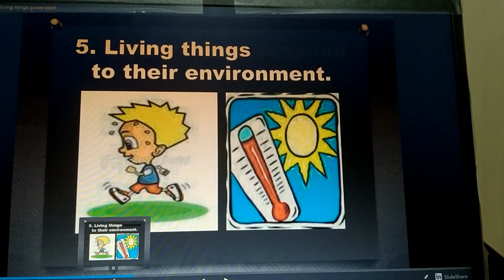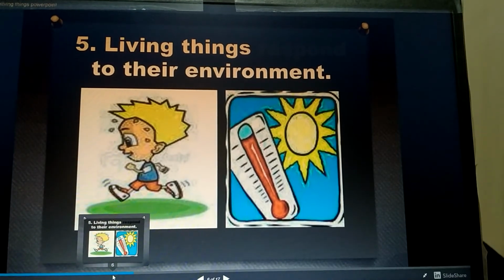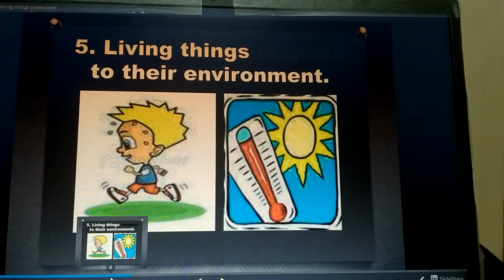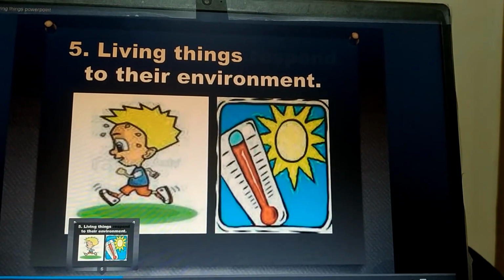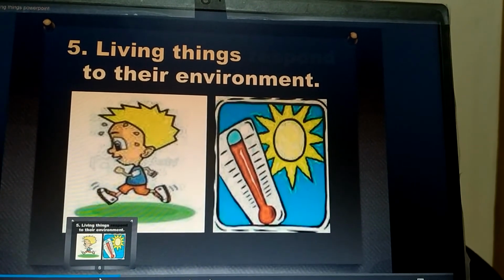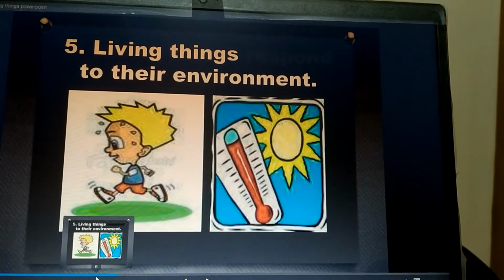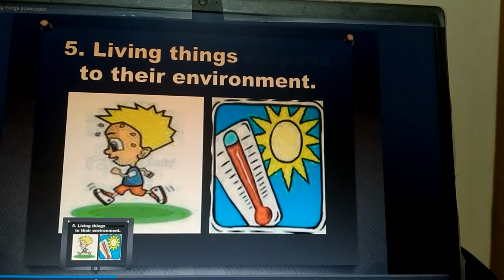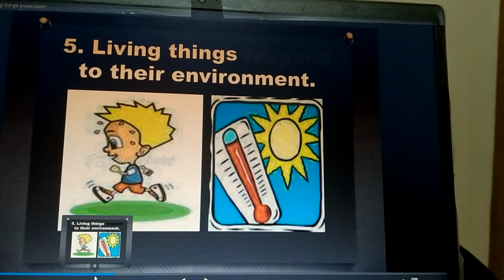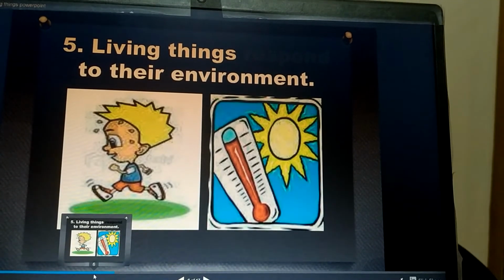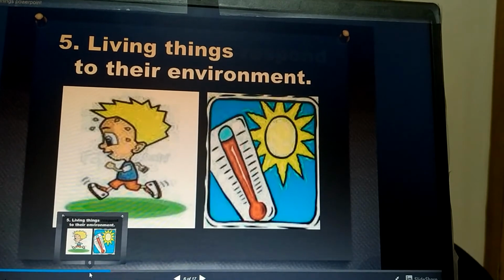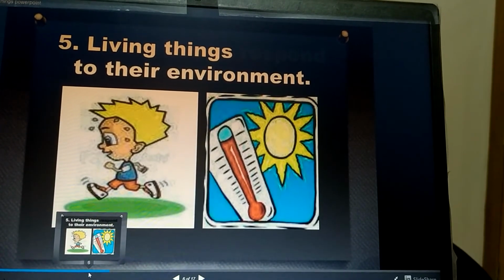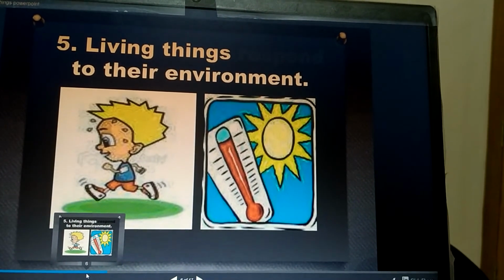The fifth characteristic of living things is that living things respond to their environment. All of you know in your daily life, when it is hot outside, you feel hot. When you touch your finger to a hot container, you certainly feel hot or burn in your finger.